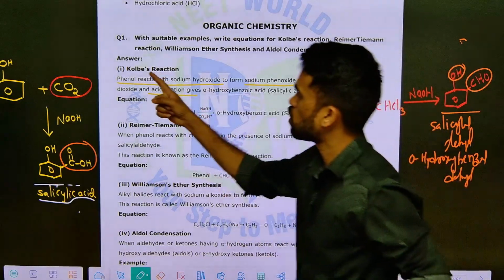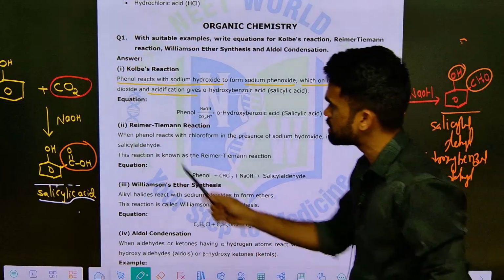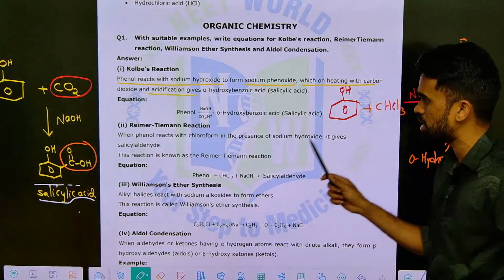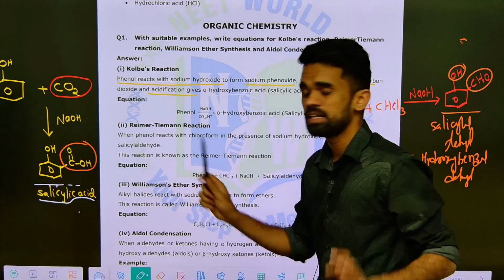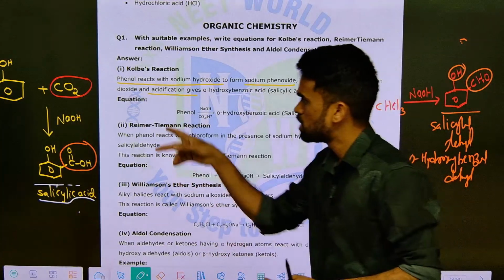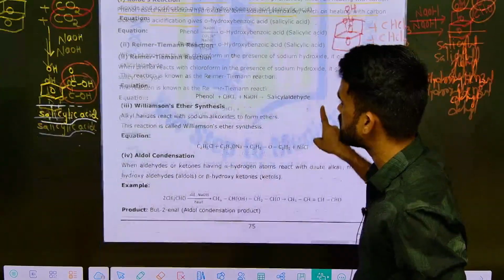One is Kolbe's reaction, the other one is Riemann-Tiemann reaction. Once read this: when phenol reacts with chloroform in presence of sodium hydroxide, it gives salicylaldehyde. This reaction is known as Riemann-Tiemann reaction. That's it. So the first two reactions are completed. The next one here is Williamson's ether synthesis.